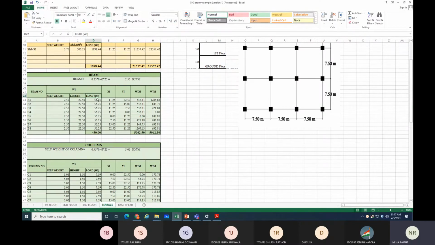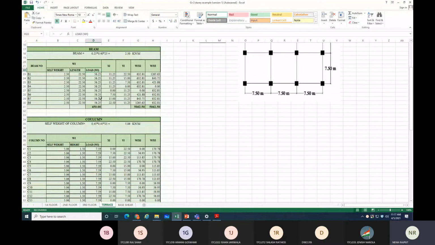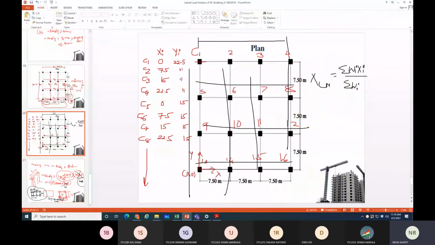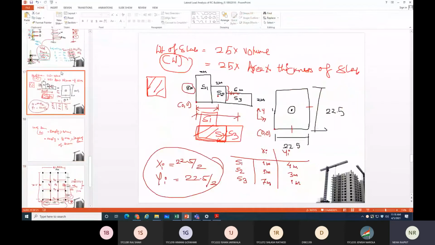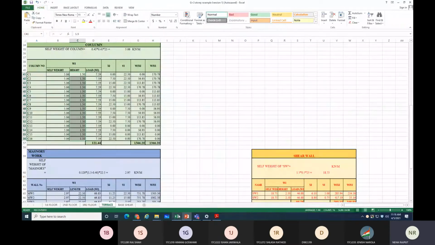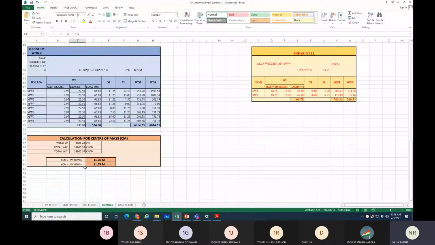Is there any change in beam? No. Change in column? Yes. There will be a change in column, that is 1.5, as I have explained in one of the sheets, that at column 4 at the top floor level, the distribution will be only 1.5 meter, right? So that value is added over here. No change in masonry wall, so you can find this.